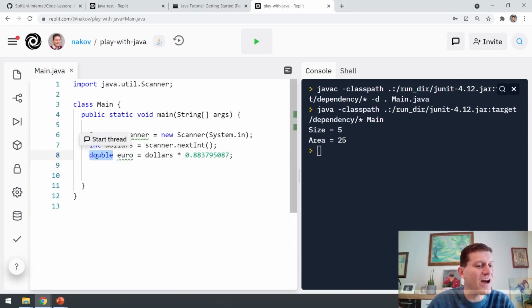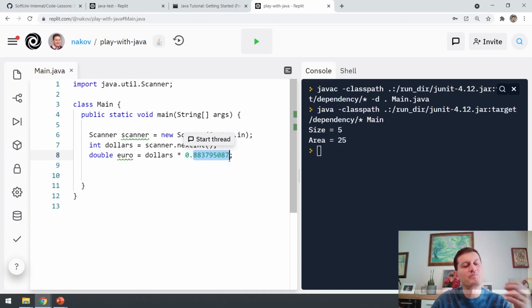Because this is not an integer number like this one, but it is a double number which has a floating point, which means that this is a number like this. It has an integer part and a part which is after the dot, after the decimal point. So it is a decimal number.